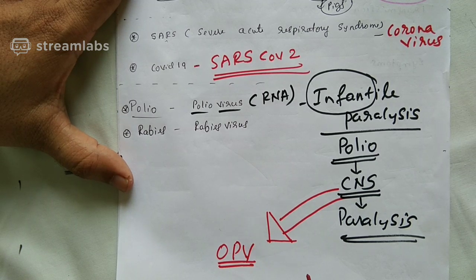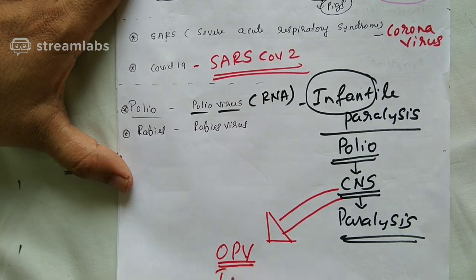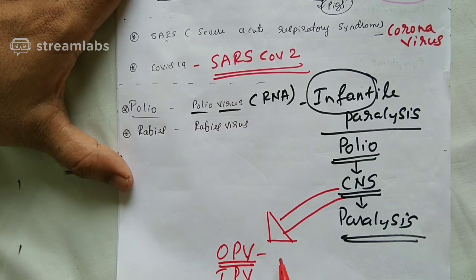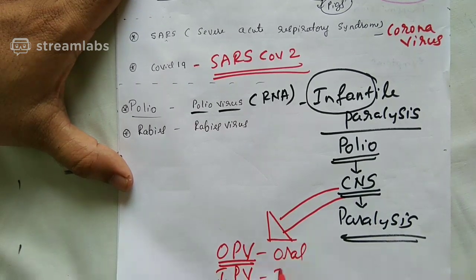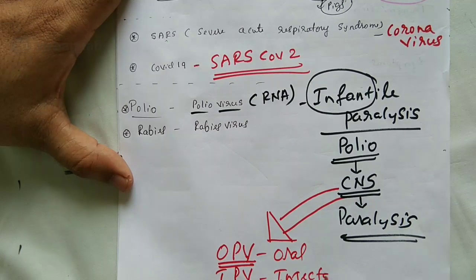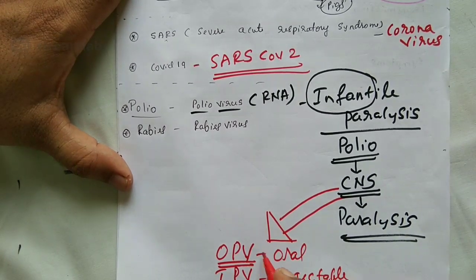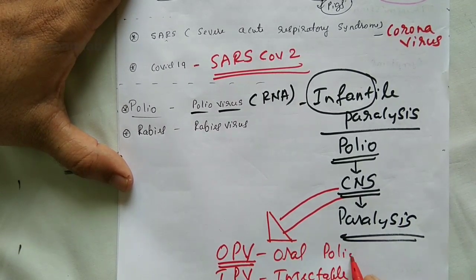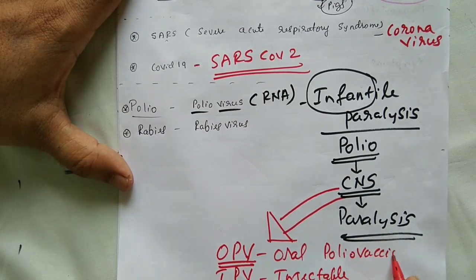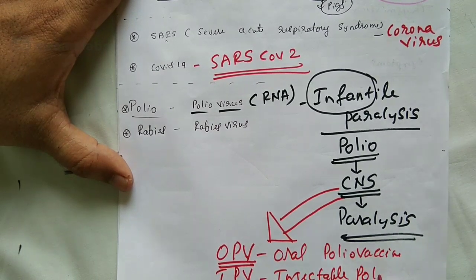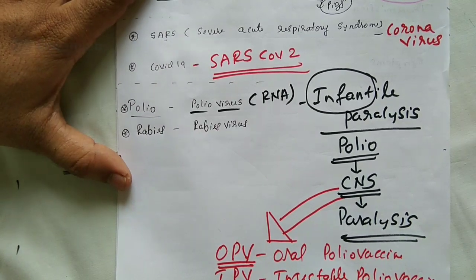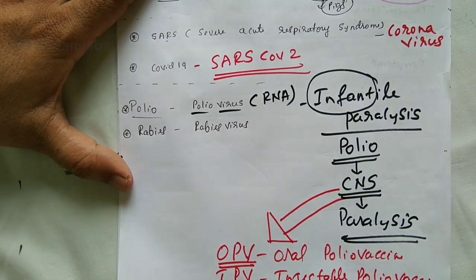There's one more vaccine called injectable polio vaccine, IPV. OPV, where O is for oral, I for injectable. And what is PV? Polio vaccine. Hope the matter is very clear. Oral polio vaccine and injectable polio vaccine.